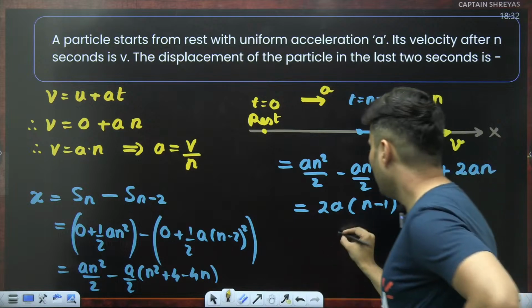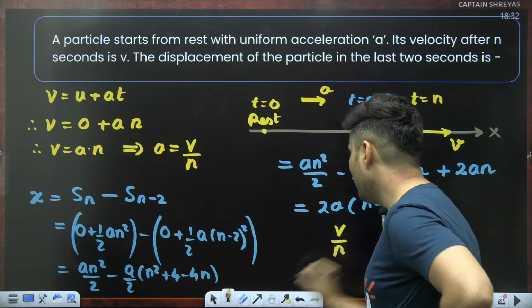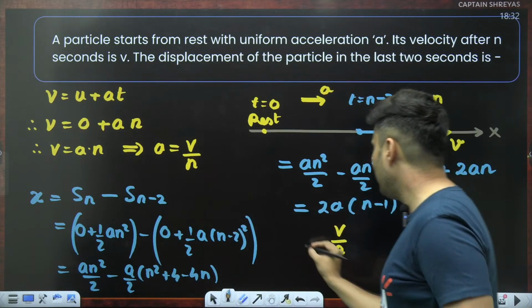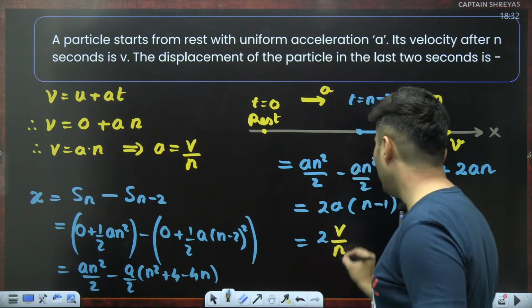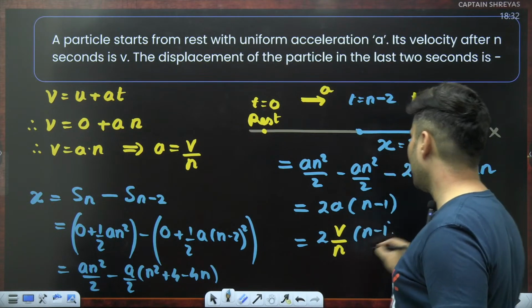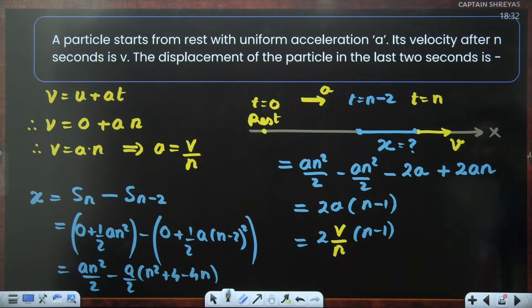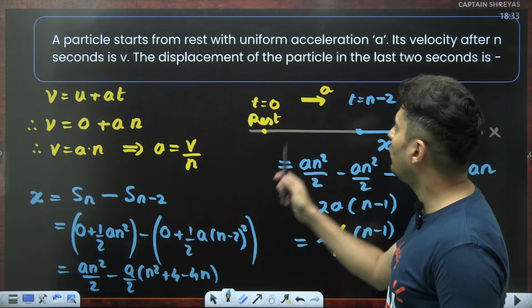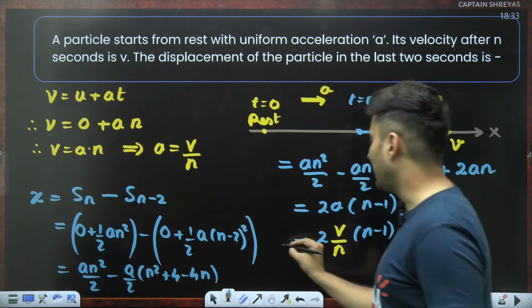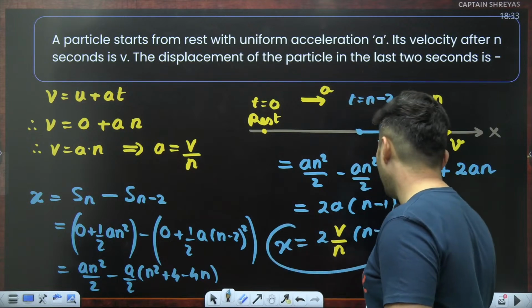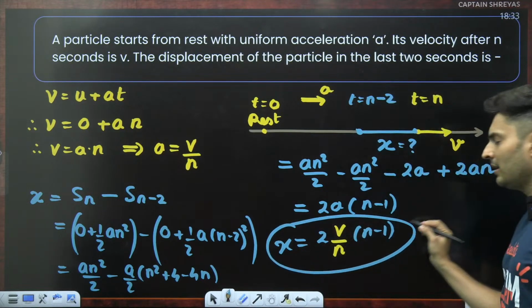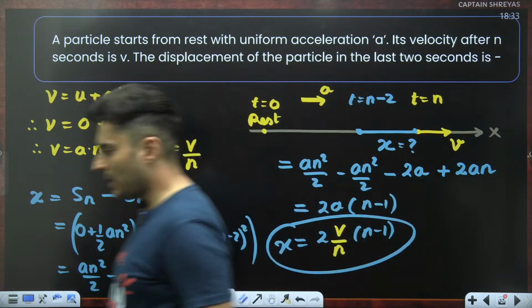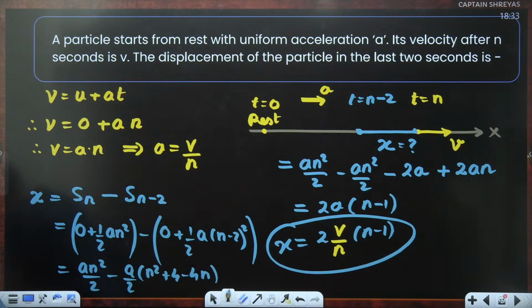So instead of a, why not put it as v divided by n over here? So this will be 2v by n into n minus 1. That is the answer for the displacement x. So that is the final answer: 2v by n into n minus 1. Everyone? Very good, Grishma. Hello, Yugesh.